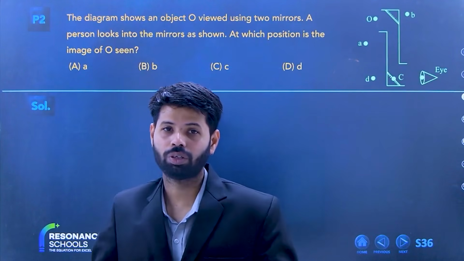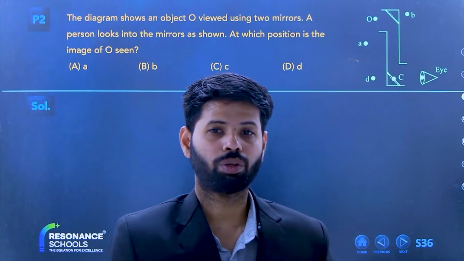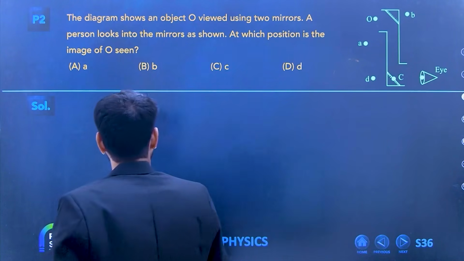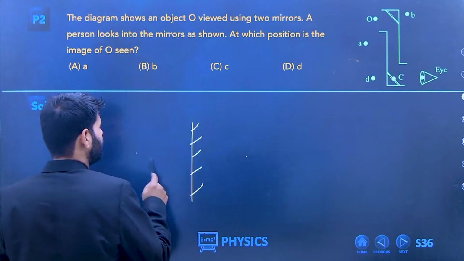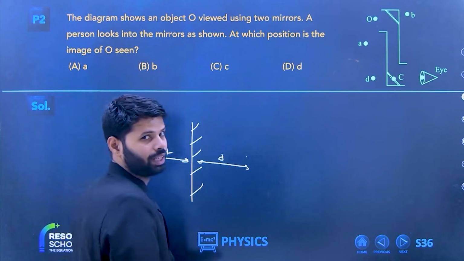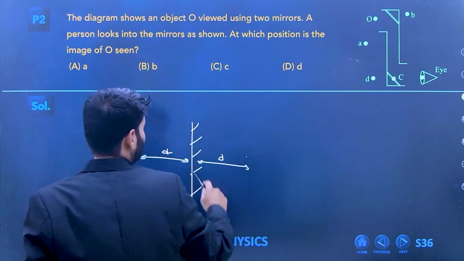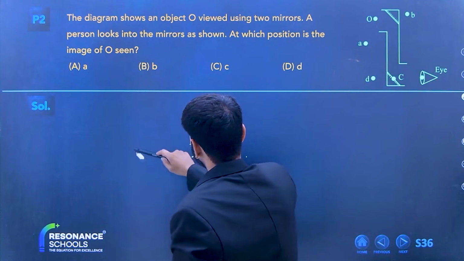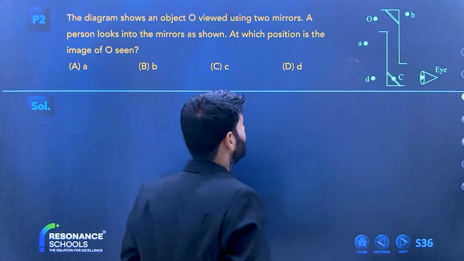The diagram shows an object O. Sir, can you explain the properties of a mirror? Beta, a mirror forms an image that is the exact opposite, of exactly the same size and at exactly the same distance from the mirror, and it is virtual and erect. Now can anybody tell me what this instrument is known as? Is this a periscope? Right, we have studied this.